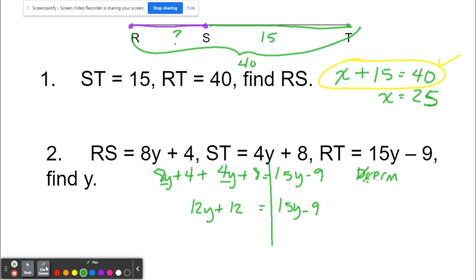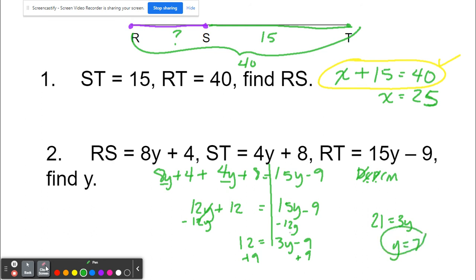I am going to pick on the little guy, so I'm going to subtract 12y from both sides. So I have 12 is equal to 3y minus 9. Now I'm ready to move the constant, so that's plus 9 plus 9. I'm running out of space here. So 21 equals 3y, and then I divide both sides by 3, and so y is equal to 7.